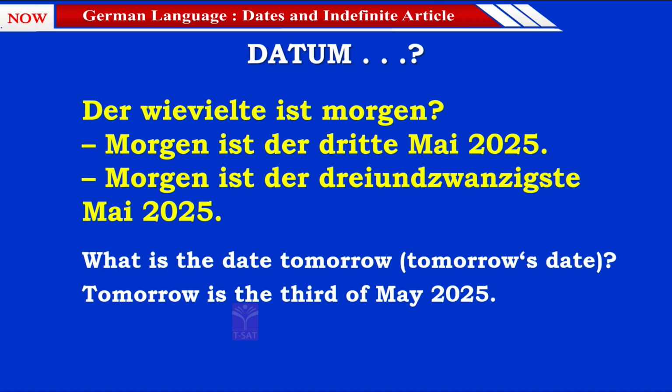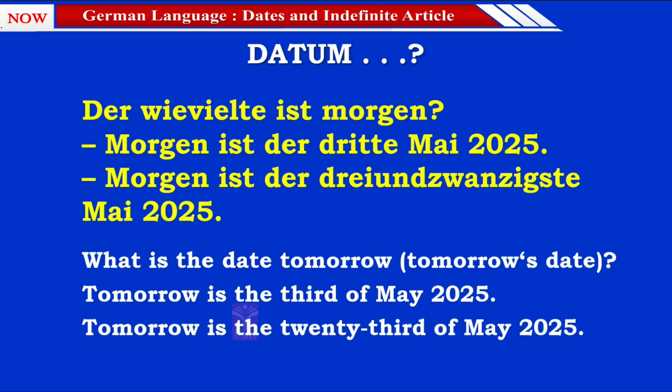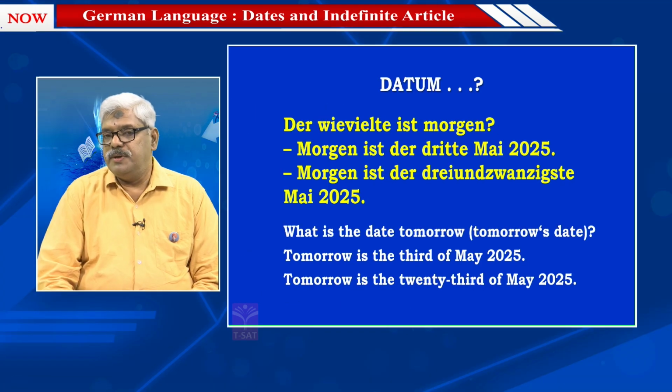The other example with 20s: Morgen ist der 23. Mai 2025. Tomorrow is the 23rd of May 2025.